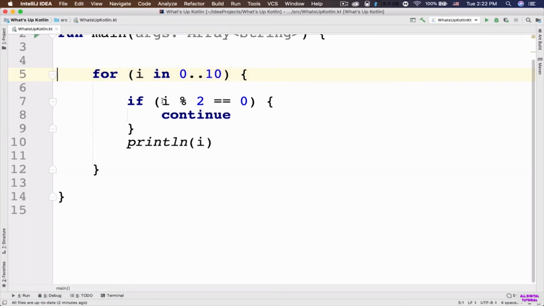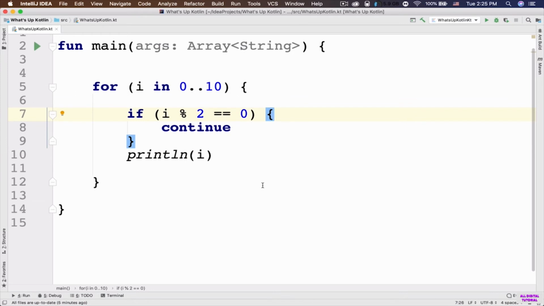Hopefully that makes sense. So here let me tell you that you have already learned about the break statement. So you can also use the break statement in a for loop as well as a while loop. You can also use a continue statement in a for loop as well as a while loop. So here, for example, inside the braces of this if statement, I can instead use a break statement, right? Here I just wanted to let you know that these statements are used in loops.